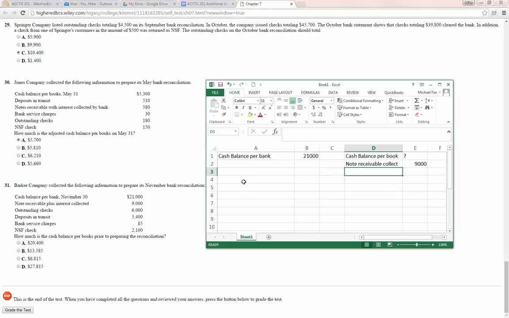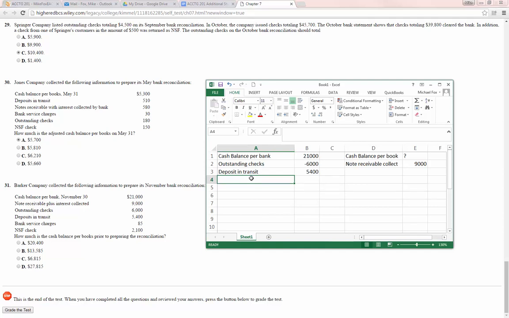Outstanding checks of $6,000. So that's going to be an adjustment to the bank balance. Remember, these are checks that we've written and we've put into our book, but they have not yet shown up on the bank statement, so that'll be a negative adjustment. Deposit in transit. This is deposits we made that we recorded in our book already, but have not shown up on our bank statement, so we will add them to our bank statement.